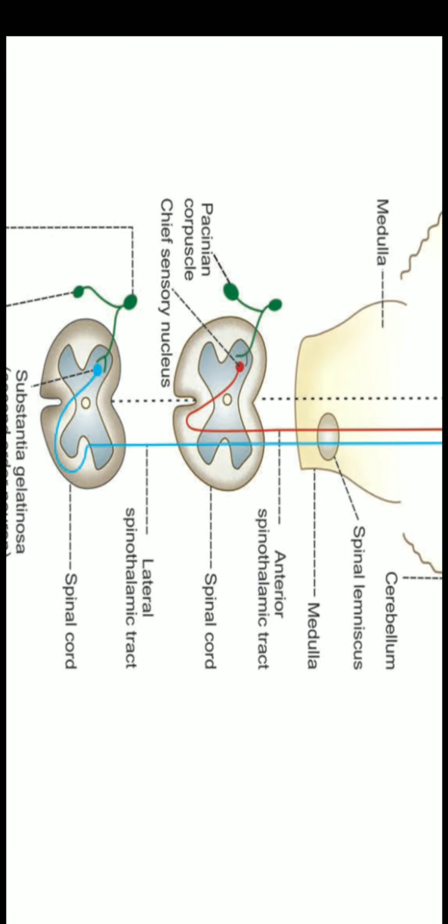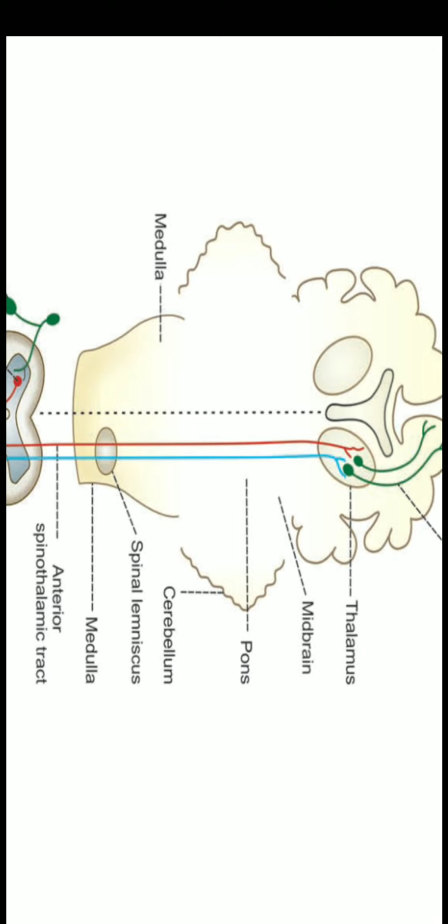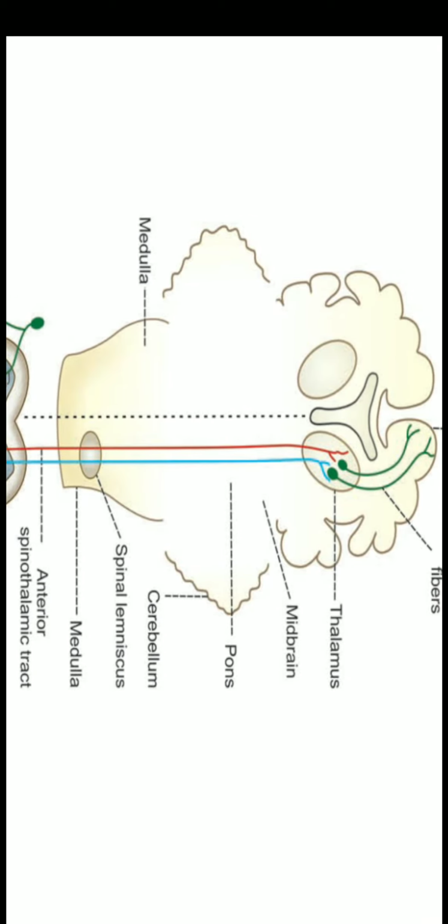Now from here the fibers are crossing to the opposite side. You can see this red colored line. These fibers will cross to the opposite side, and then they will enter into the anterior white column of opposite side. Now from this anterior white column of opposite side, these fibers ascend upward. They will pass through the brain stem, and finally they will reach the thalamus here. So these fibers will terminate in the ventral posterolateral nucleus of thalamus.